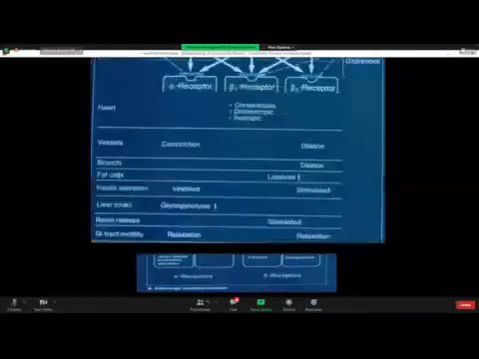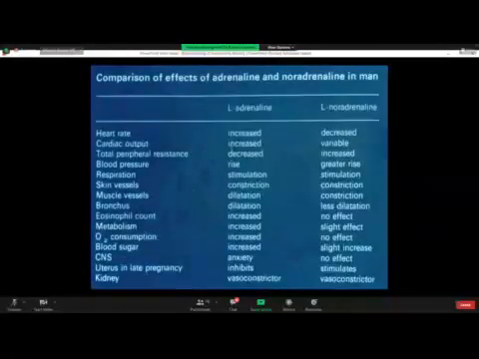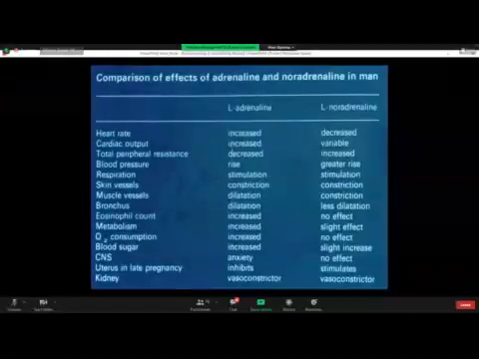And then look at this slide. Sometimes the MCQ is a very direct MCQ: the effect of adrenaline differs from noradrenaline in that, or the effect of noradrenaline resembles adrenaline in that. If we don't take into account the adrenergic receptor concept, it is a direct comparison of the effects of adrenaline and noradrenaline. Heart rate is increased with adrenaline and decreased with noradrenaline.